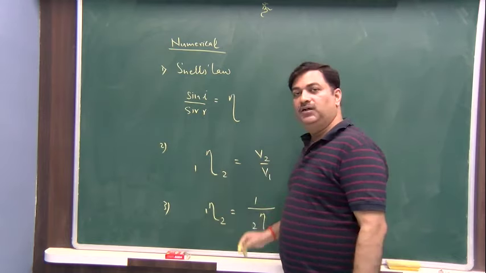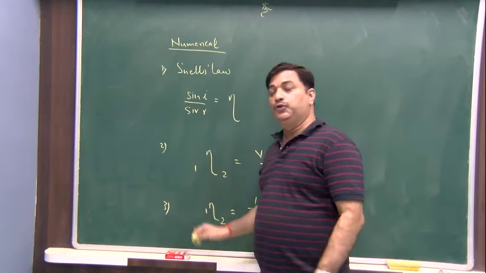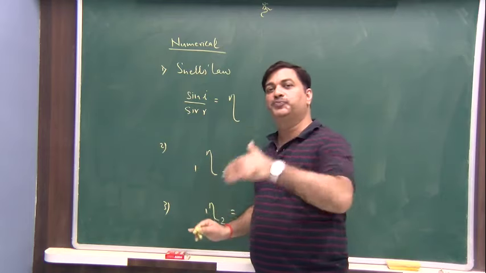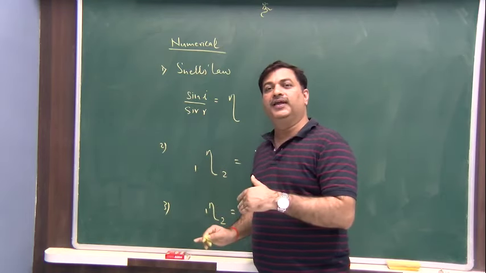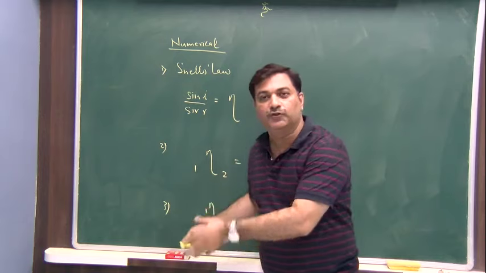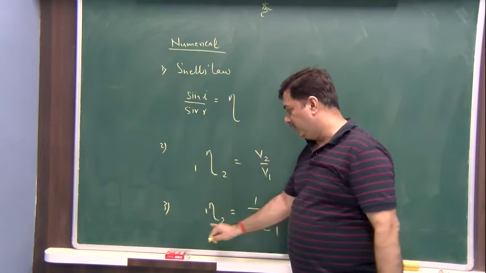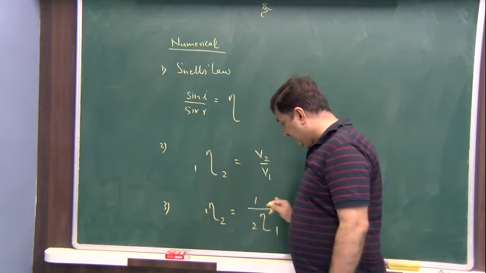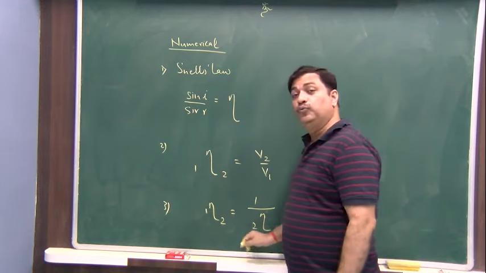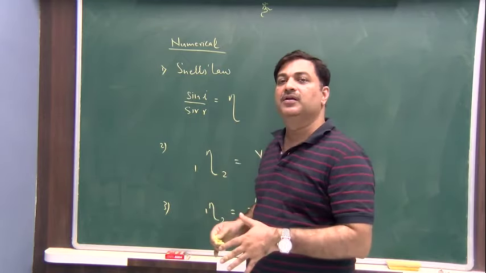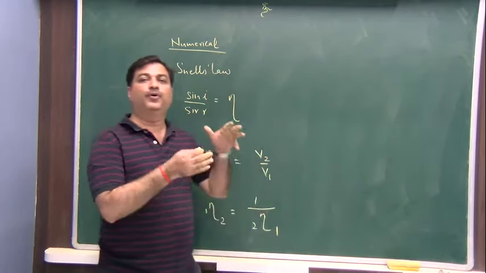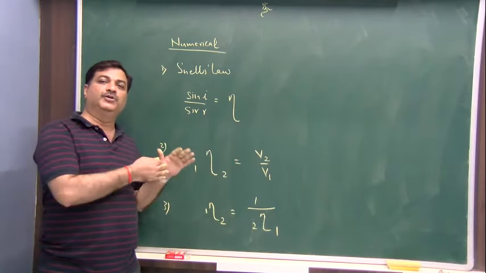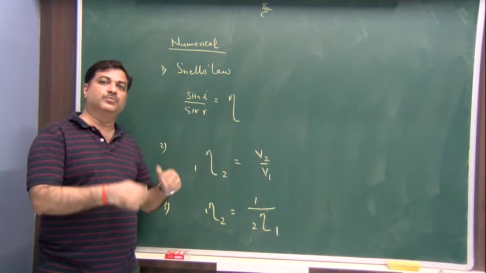Remember that. The third is the reciprocal law. Supposing you don't want refractive index of 1 with respect to 2, but you want refractive index of 2 with respect to 1. If it is 2 with respect to 1, then you simply do reciprocal of this. So reciprocal is also acceptable here. Refractive index of 1 with respect to 2 is nothing but reciprocal of refractive index of 2 with respect to 1. So these are three formulas which you can use in the problems that can be asked. Just find out which formula is applicable to which sum and you will be able to do it.